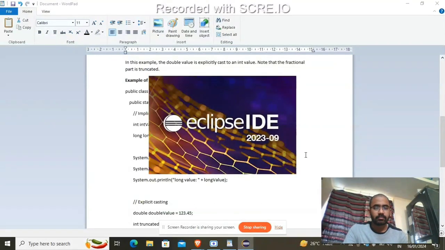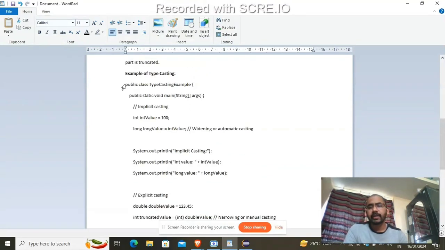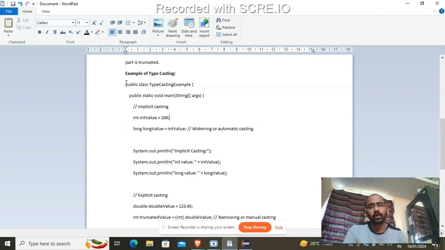It takes time, but if you need it, I will send the notes in my drive. I will ping the drive link. You can use this code and run it to know how it works.